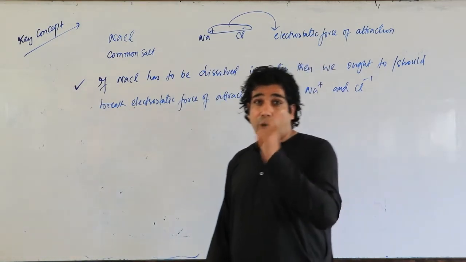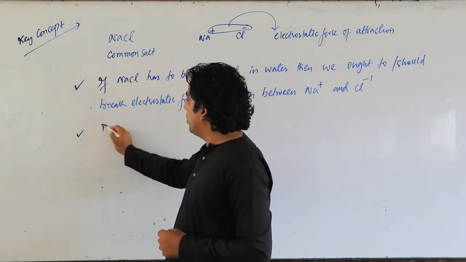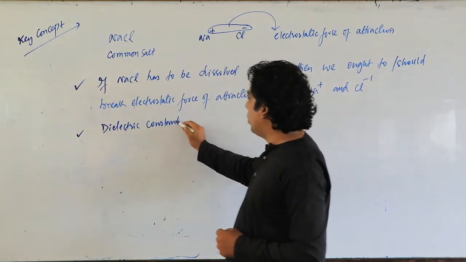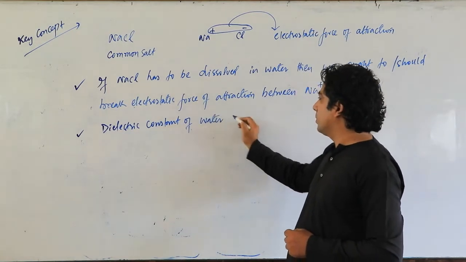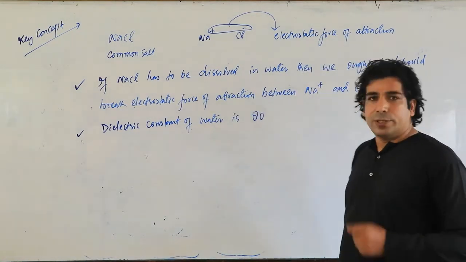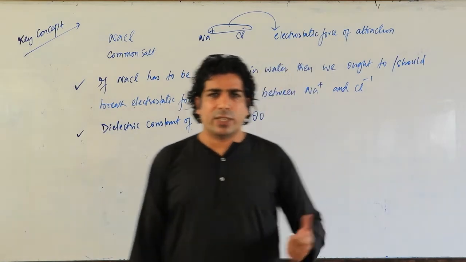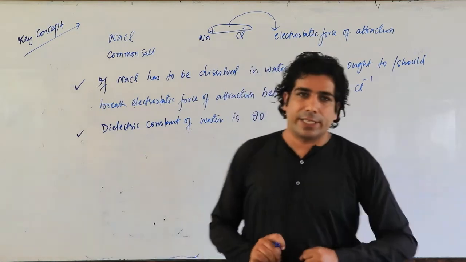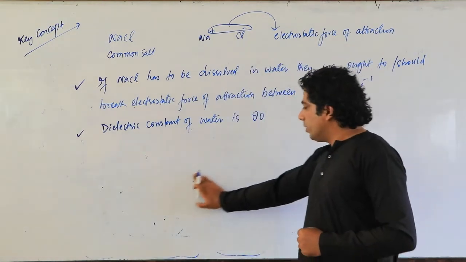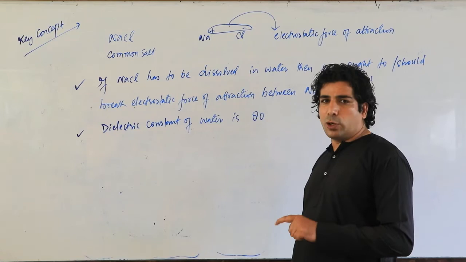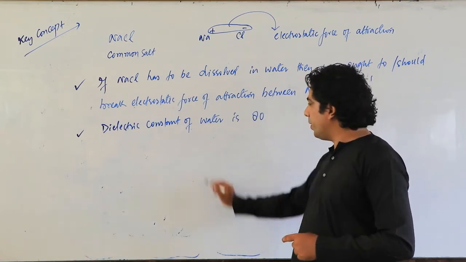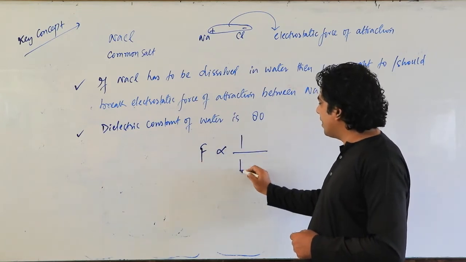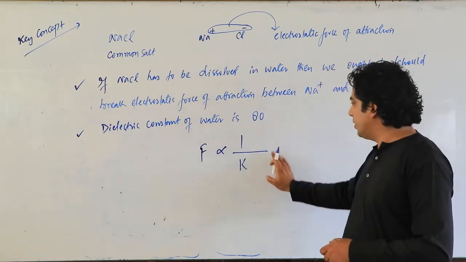And you are aware about the fact, remember, the dielectric constant of water is 80. It does not have any units. What is the role of this dielectric constant? Have a look. The force of attraction between sodium and chlorine ions, meaning cation and anion, F is inversely proportional to K, where K is the dielectric constant.